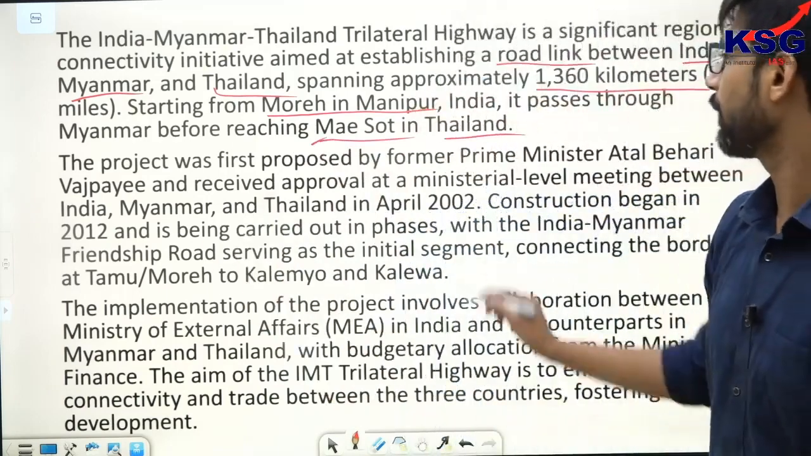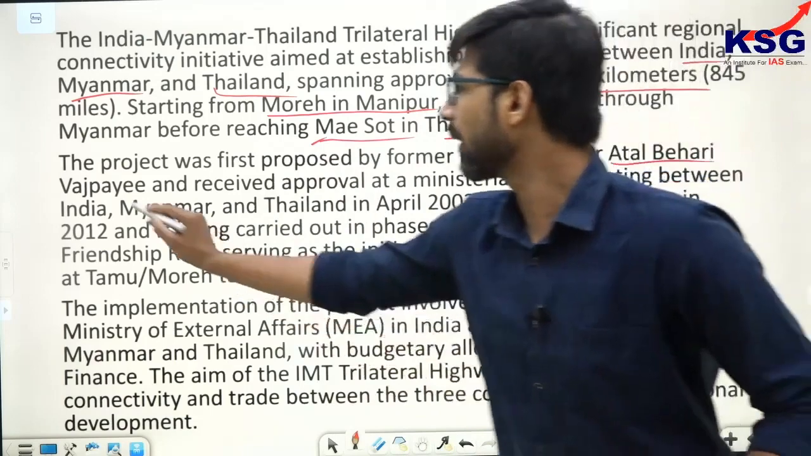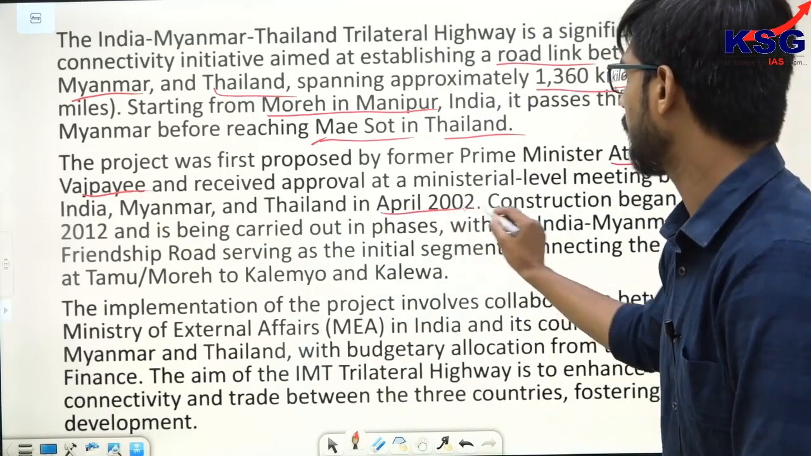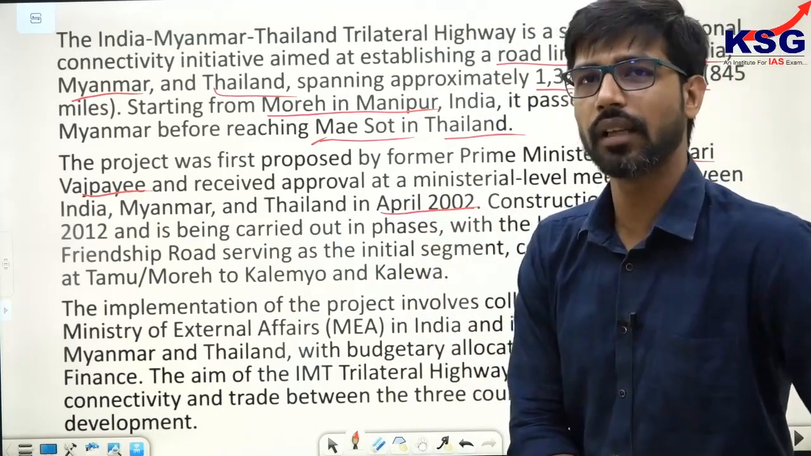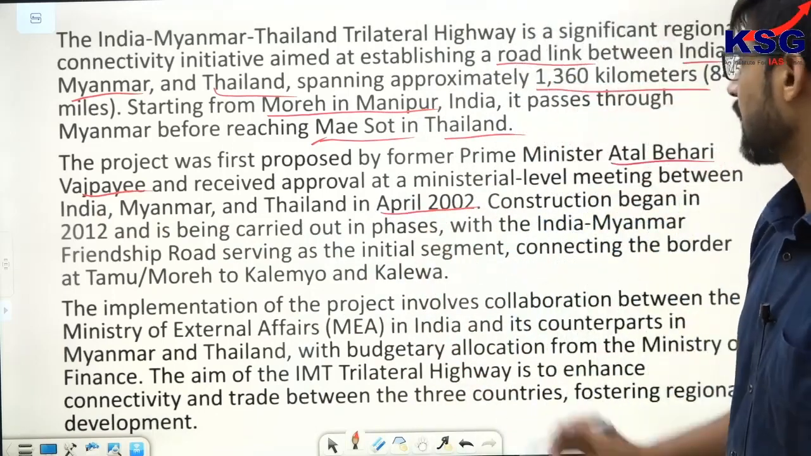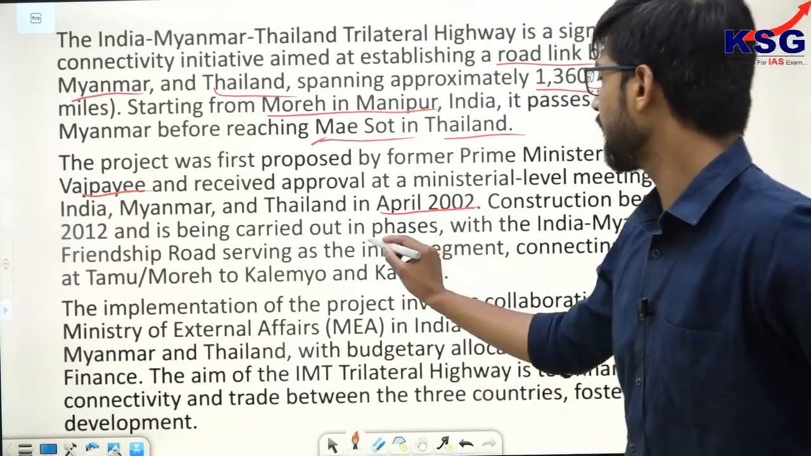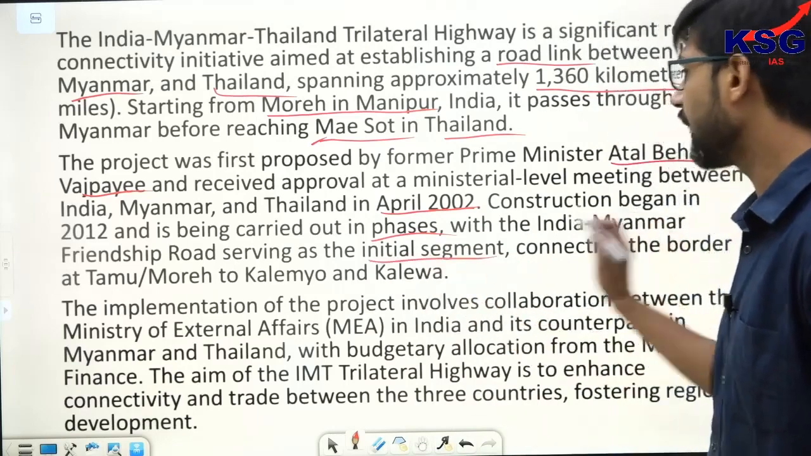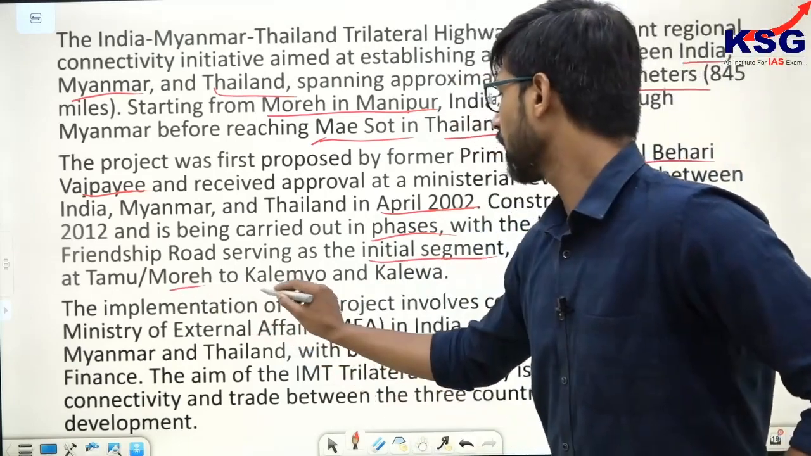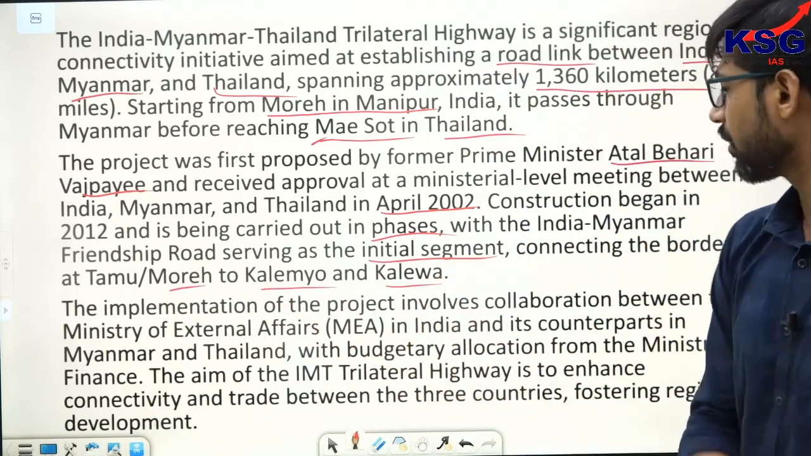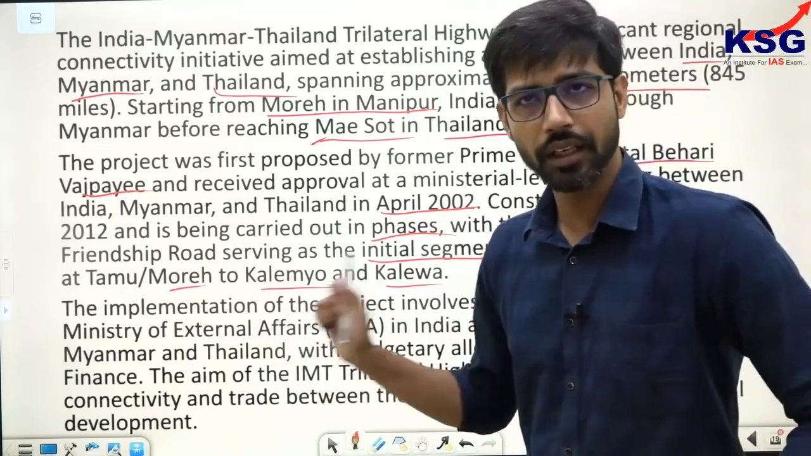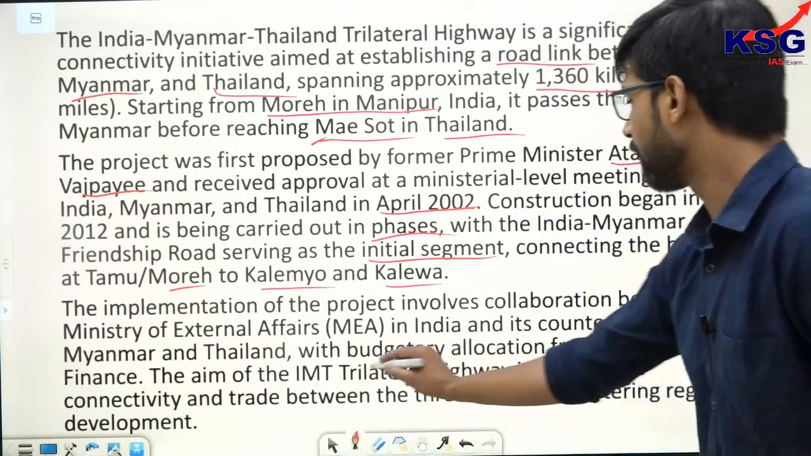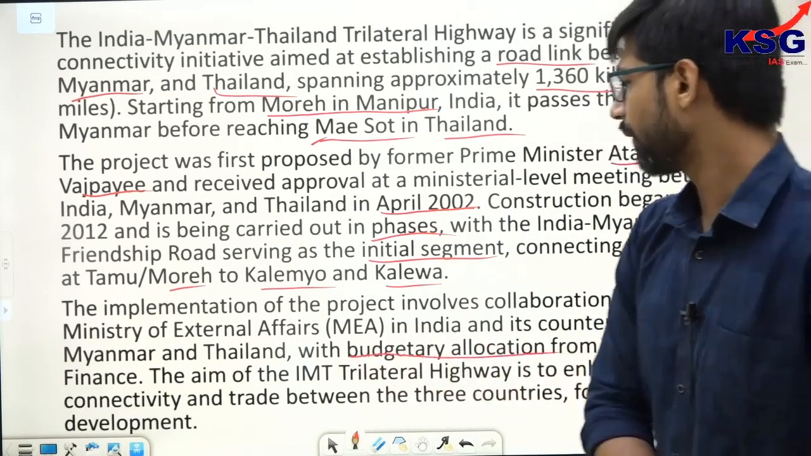The project was proposed by former Prime Minister Shri Atal Bihari Vajpayee, and it received its approval at a ministerial level between India, Myanmar and Thailand in April 2002. So this is quite a project which has been in the works for the last 20 years. The construction began in 2012 and it is being carried out in phases, with the India-Myanmar Friendship Road serving as the initial segment, and finally it is going to also connect Moreh to Kalemyo and Kalewa. The implementation of the project involves collaboration between the Ministry of External Affairs, this is one ministry which is going to be a part of it, and its counterparts in Myanmar and Thailand, and budgetary allocation from the Ministry of Finance is also going to be there.